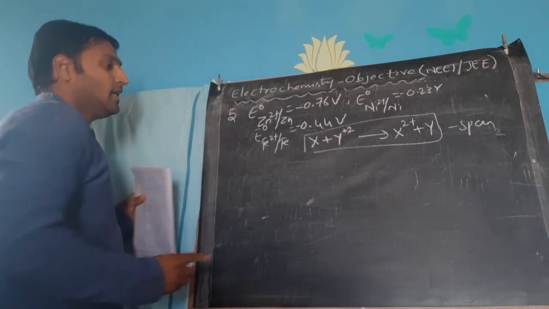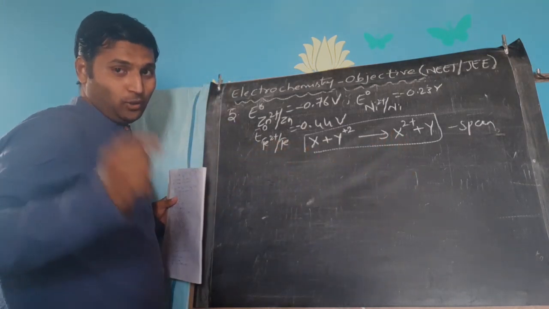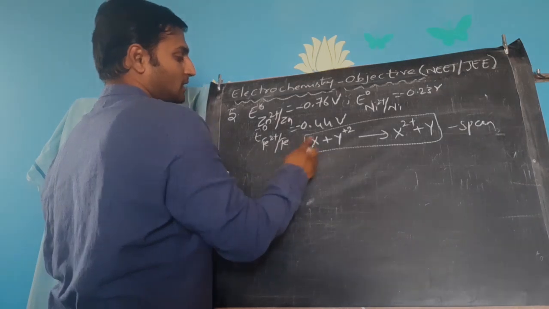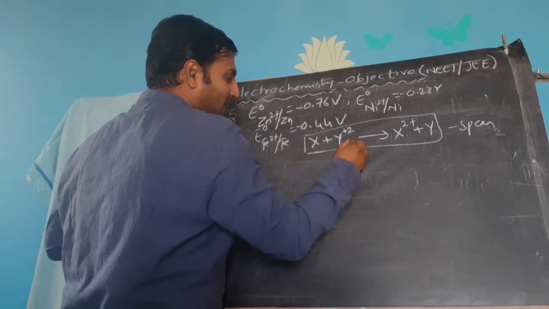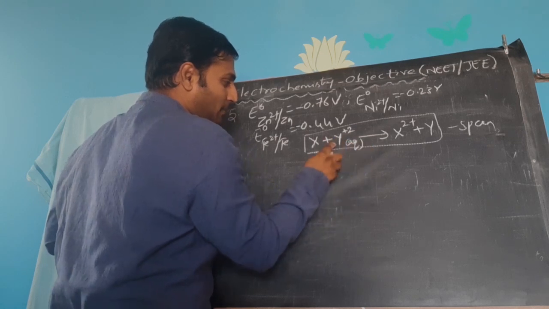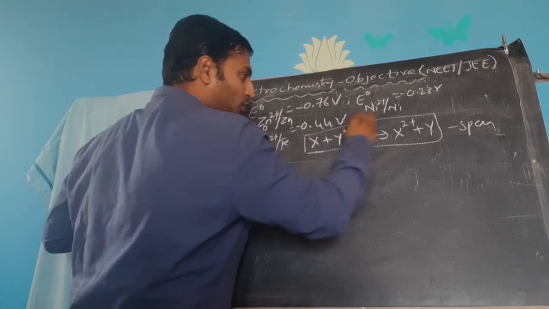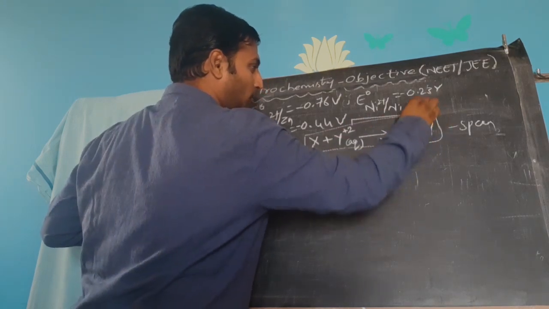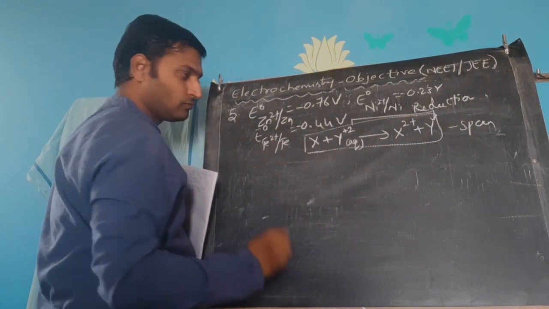Now, I'm going to the solution, but what you need to do, you know it. Now, see, X is displacing Y2 plus ions from its aqueous solution so that Y2 plus gets reduced to Y and gets deposited.